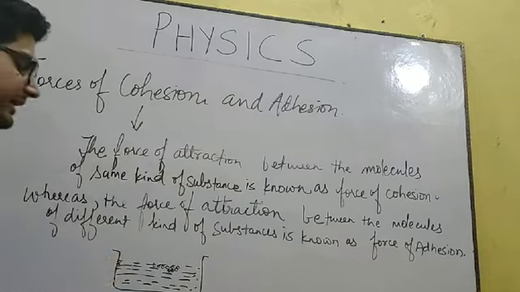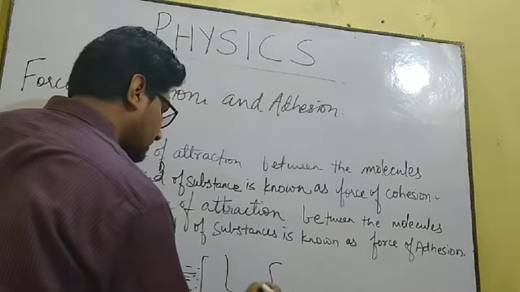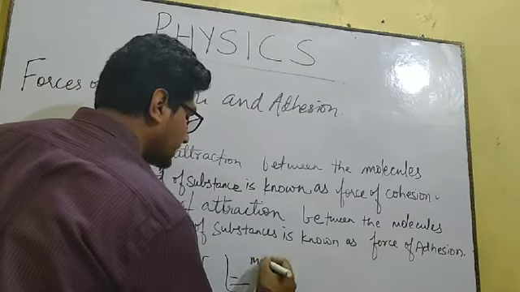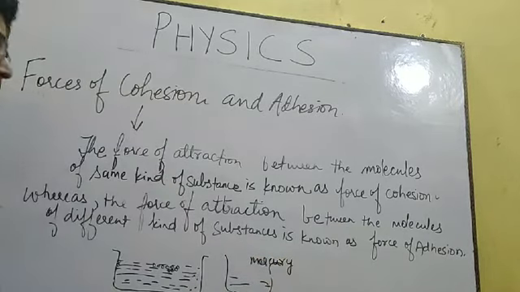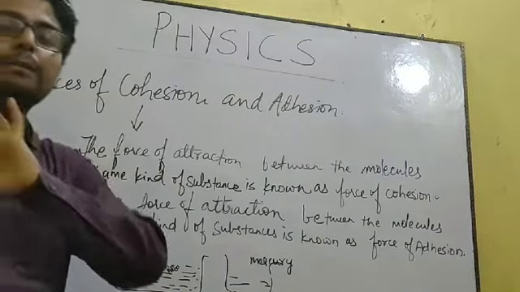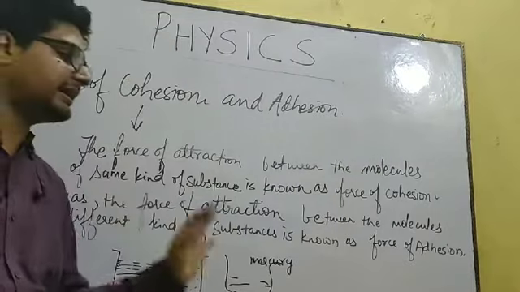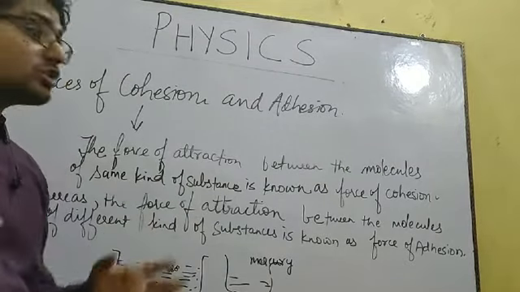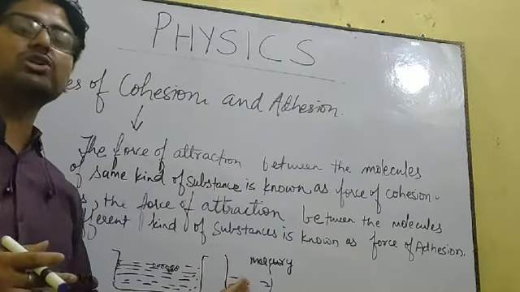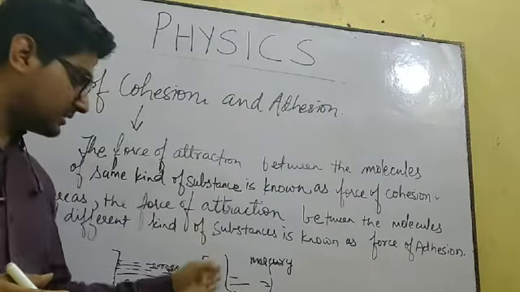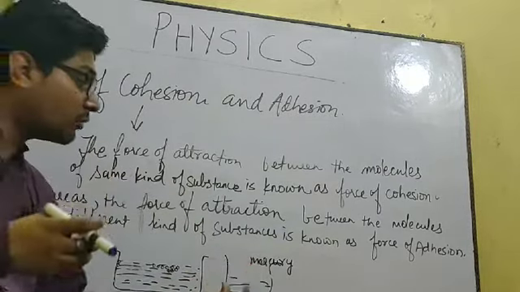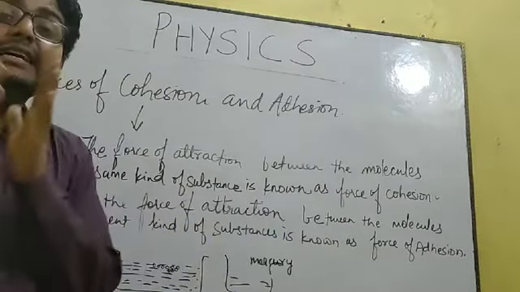But instead of water, if I take a container and fill it with mercury, and when you pour down this mercury from the container, you will find that no droplets of mercury stick with the container after that. Why? Because the force of adhesion was very weak. That is, the force of attraction between the molecules of mercury and this container was very weak, whereas the intermolecular force of attraction between the same kind of molecules, that is force of cohesion, was very strong.